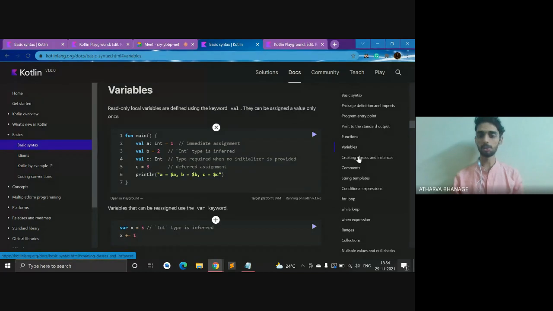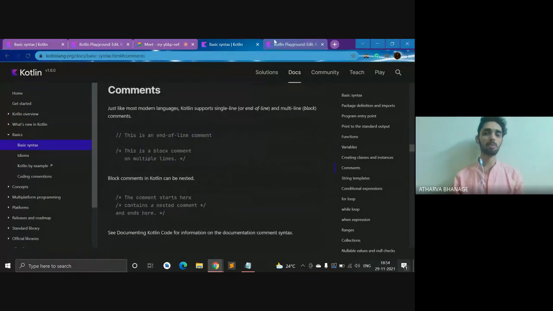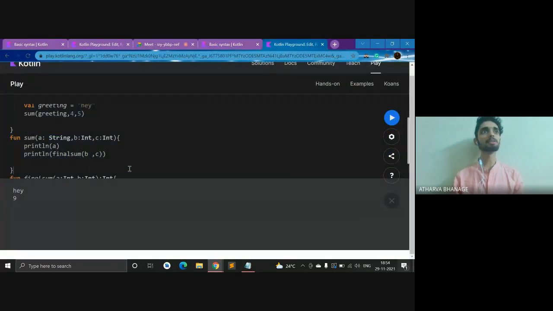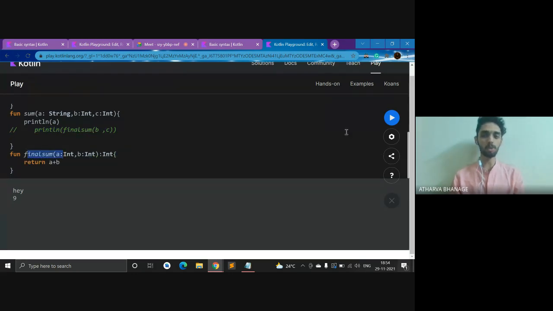All right. Value also we have talked about. Now let us go to comments. What is a comment? A comment is basically the way of telling the compiler that this particular line need not be executed. It is just for people to understand what it is. Or suppose there's this line and I don't want this line to run. So basically I don't want this final function to be called. What would I do? I'll just put comments over here.